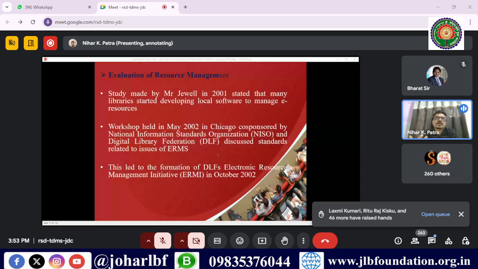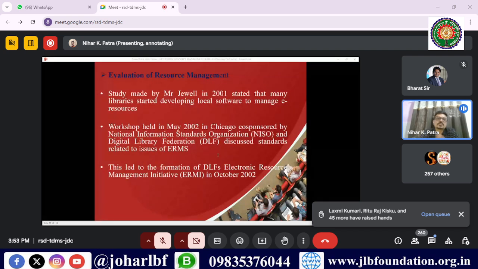So in 2001, Mr. Jewell, in his study, stated that because of the flooding of e-resources, most libraries found that the collections, operations, and service of these e-resources are very difficult to manage in their existing library systems. Might be in Jamshedpur they use SOUL, or maybe Koha, I don't know.